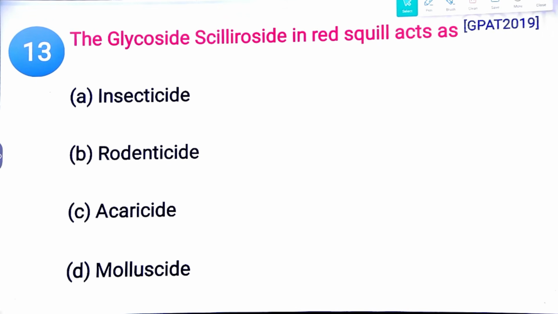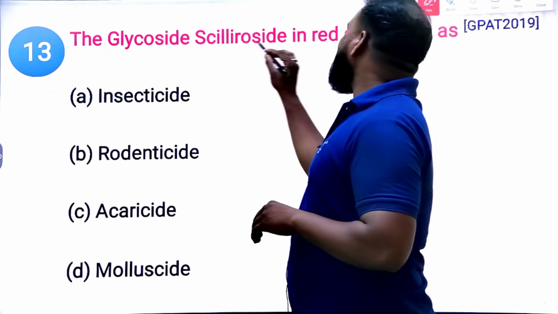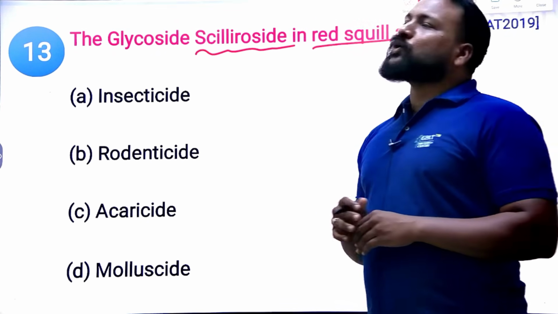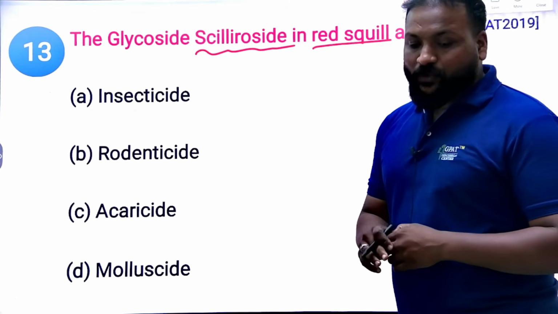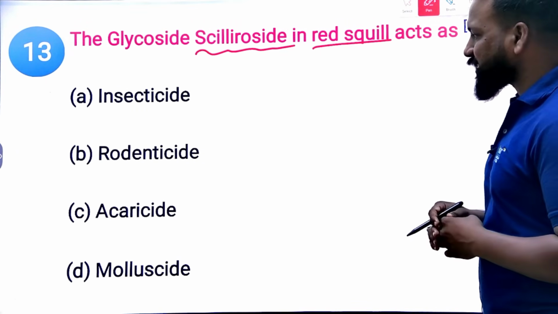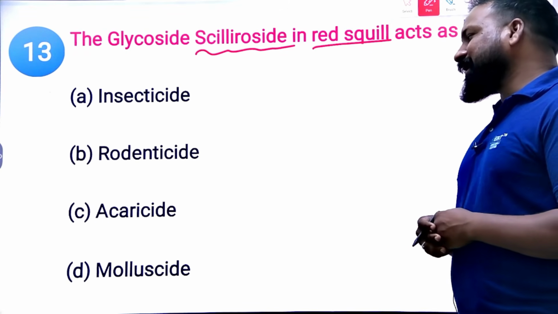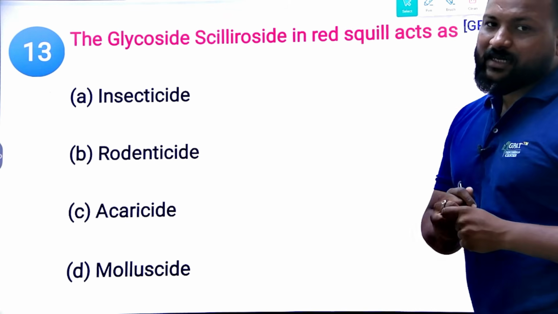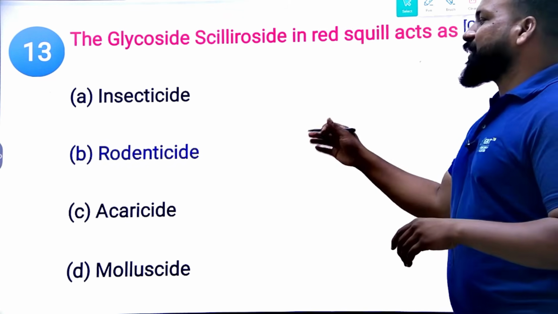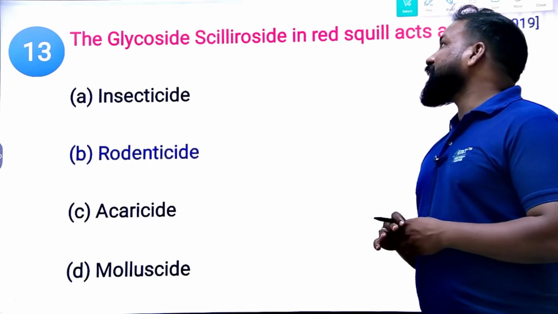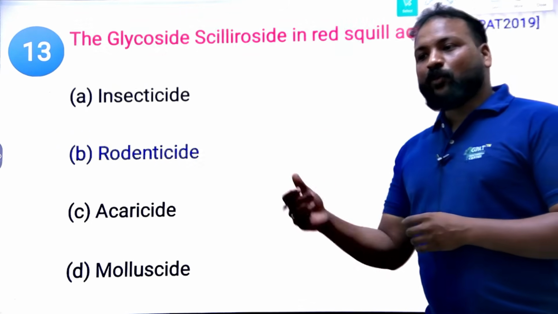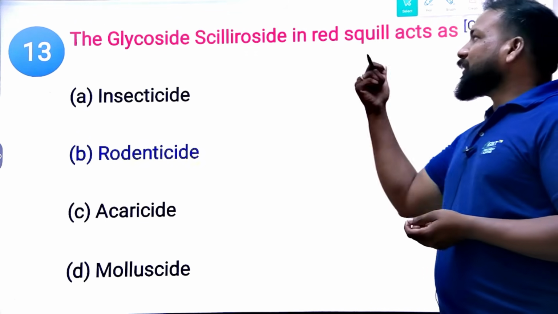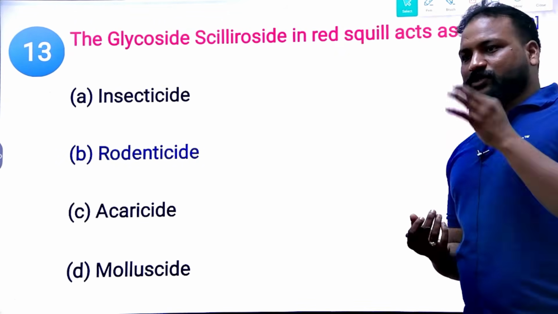Glycoside: the glycoside scilliroside in red squill acts as what? We know that red squill is the sea onion, and it contains scilliroside. What is the use of it? Is it an insecticide, rodenticide, acaricide, or molluscicide? This question is from 2019 GPAT. The glycoside in red squill acts as a rodenticide. Red squill is used for killing rats and rodents. It is a toxic agent used as a rodenticide.